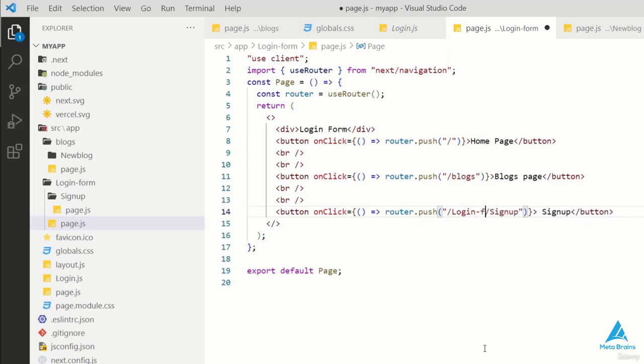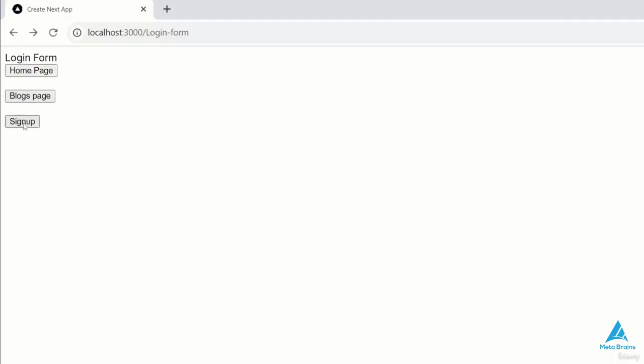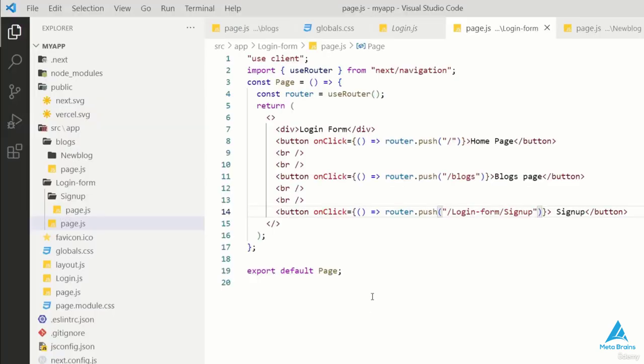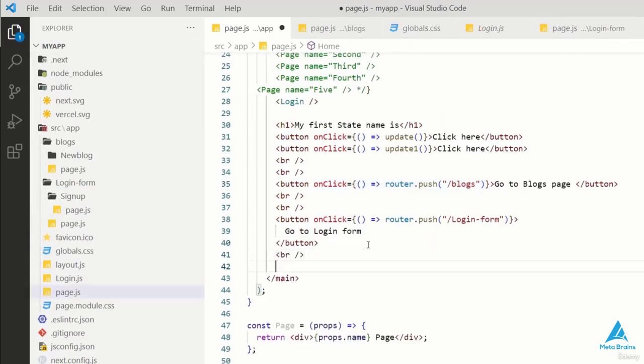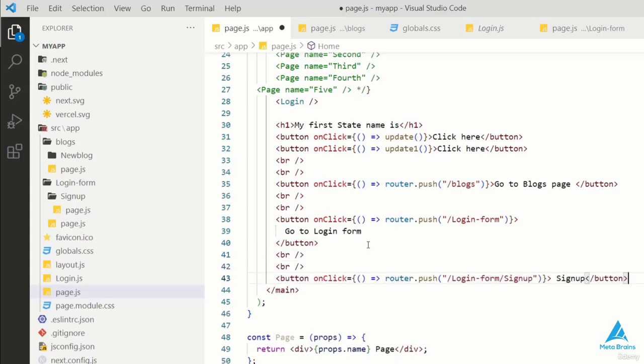I'll go to the login form. I have a sign up page in the login form. I'll go to reload and select the place where I'll add the breaks. And then I'll add the button and go to the sign up page. I'll also add the routing here. Okay, actually here the spelling of sign up is wrong. So it should be sign up. And here the spelling of drop is also wrong. So I adjusted.